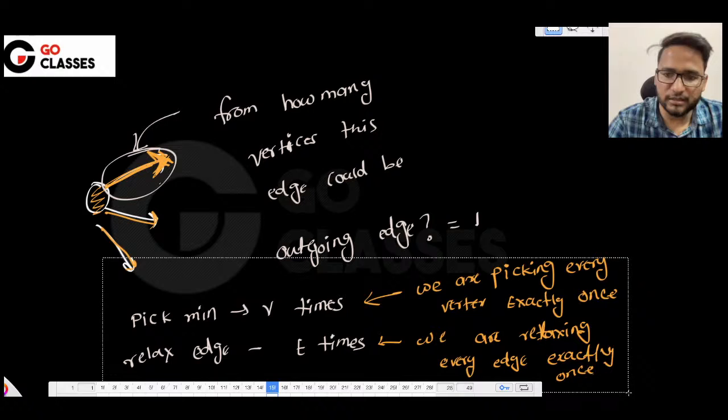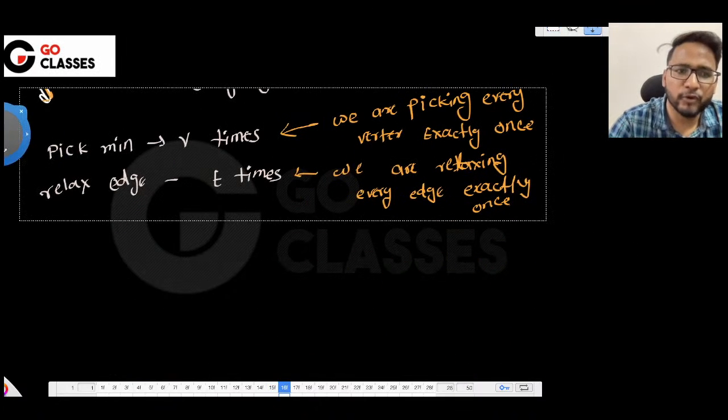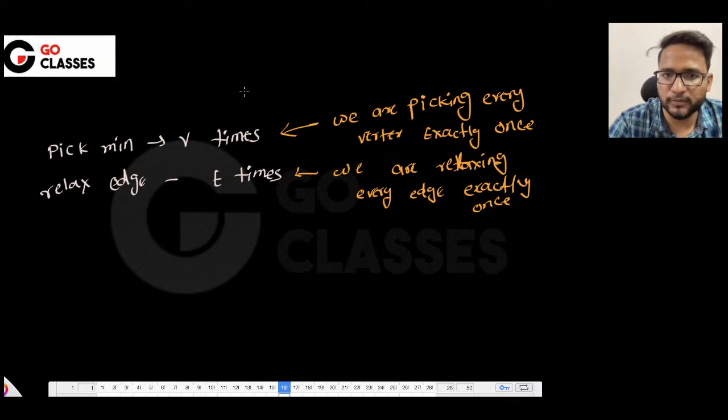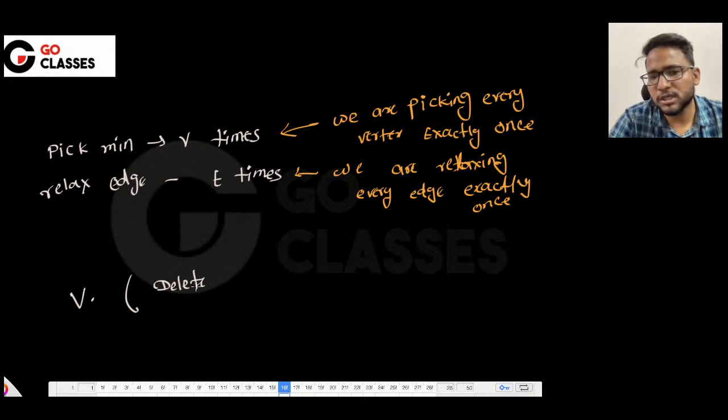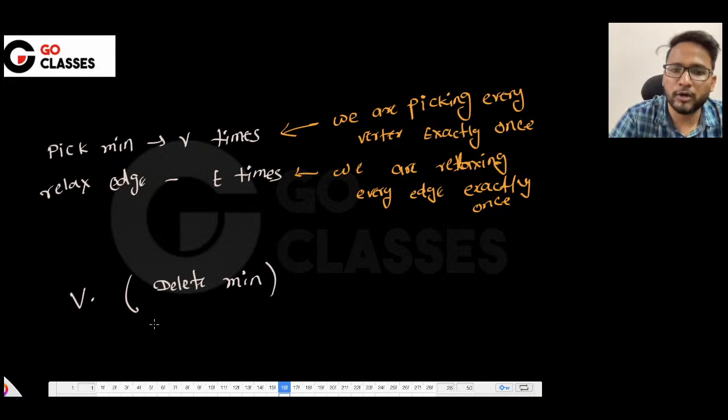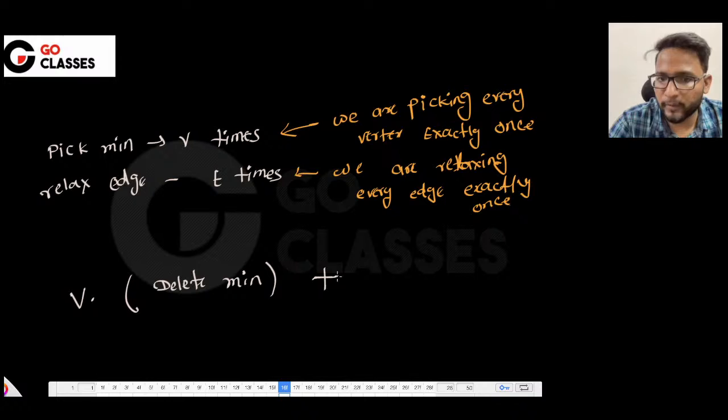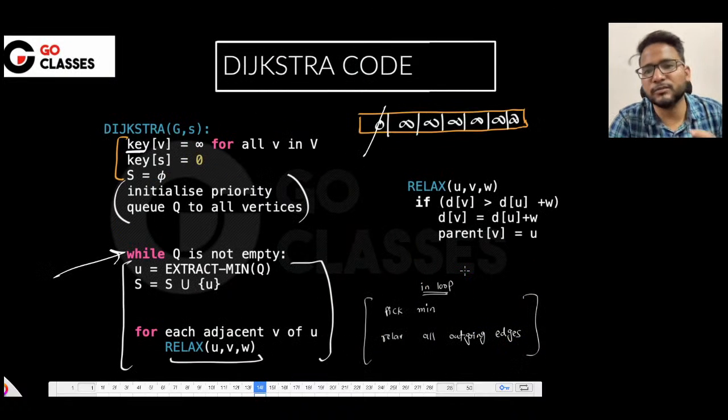Anyway, we did it in the complete course, a very thorough analysis we already did. If you do remember, that's okay. If you do not remember, that's also perfectly fine. Okay, so these are the two operations that we did. So it will be just V into pick min or delete min, since we delete from the array, heap, or whatever you want to use. We delete min or pick min because we never look back. So let's say delete min, and then E into relax edge. Relax is just a decrease key or some distance updation.